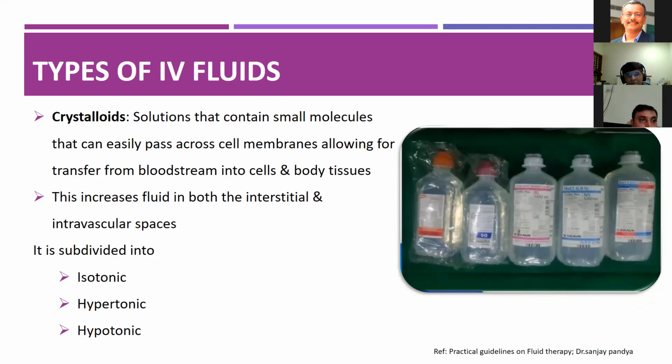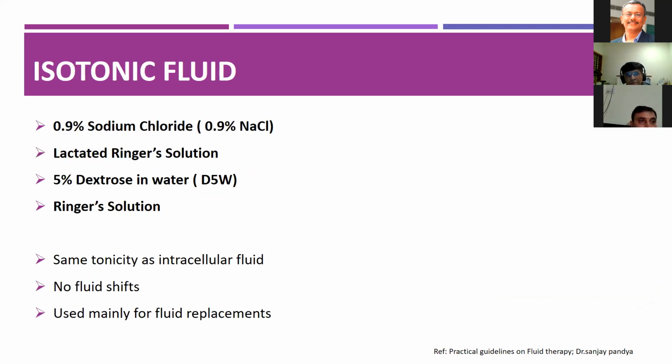The IV fluids are subdivided into isotonic, hypertonic, and hypotonic fluids. The isotonic fluids are 0.9% NaCl, Ringer lactate solution, 5% dextrose in water, and Ringer solution. All these isotonic fluids have the same isotonicity as intracellular fluids, there is no fluid shift, and they are mainly used for fluid replacement therapy.